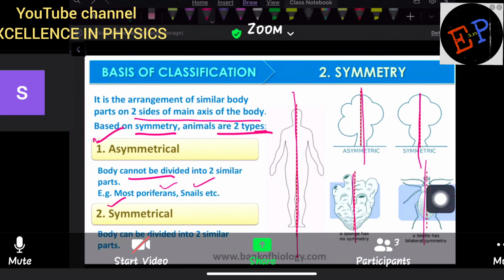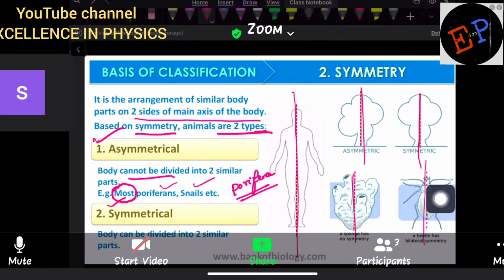And circular symmetry, or radial symmetry, means you can divide the organism into two equal halves across any plane, across any line. That is called circular symmetry. Able to understand? There are some organisms in which you don't find any symmetry at all. What is the example of such organisms? Such examples are Porifera. So in most of the poriferans, you don't see any type of symmetry. Here the term most is given. What is meant by most here? Only in some of the poriferans you find symmetry, and in most of them you don't find any symmetry.